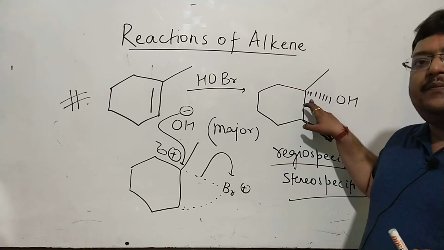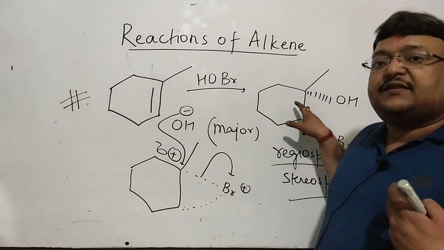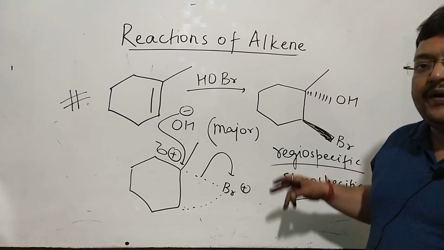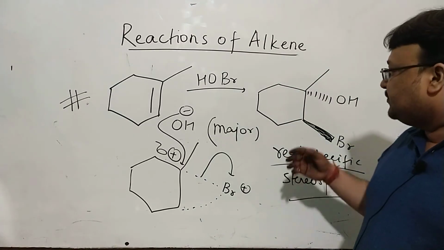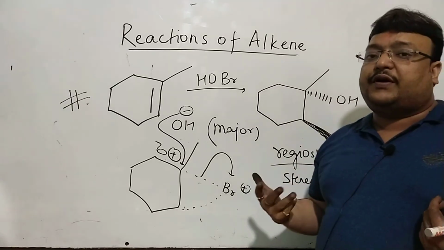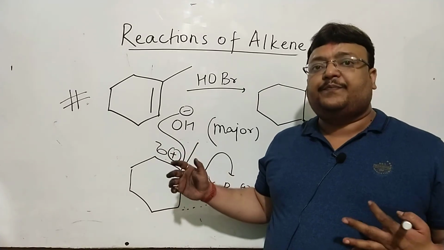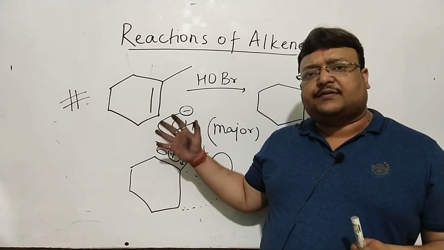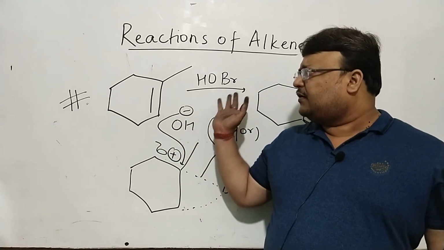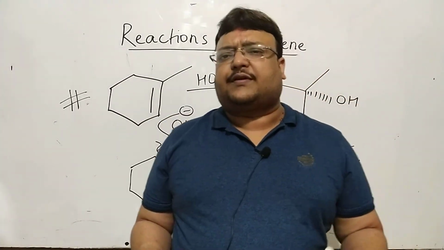OH going to this carbon and not to this carbon in the major product is regiochemistry, this carbon getting OH, this carbon getting bromine. This above, this below, or vice versa is stereochemistry. So both are understood with an example of this kind, a reaction of this kind on an alkene of this kind, and we're going to see more reactions of this kind in future.